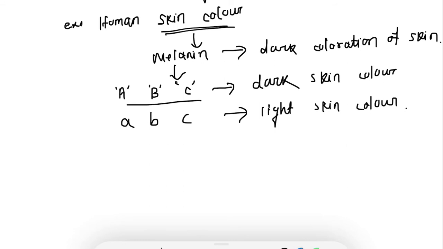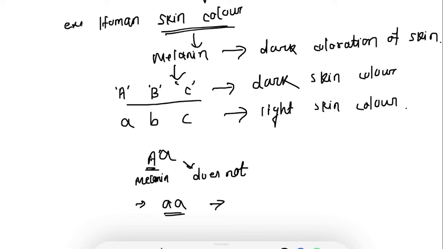And you know, each gene has two alleles. Let's say for A, it will be capital A and small a. One of which produces the pigmentation, that is, capital A produces the melanin pigment, and the other does not. And these alleles have an additive effect. If it is present as small a, then this genotype contributes no pigmentation and that results in light skin color.